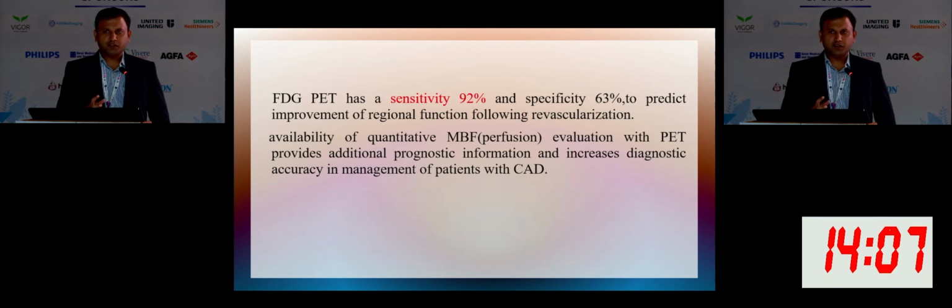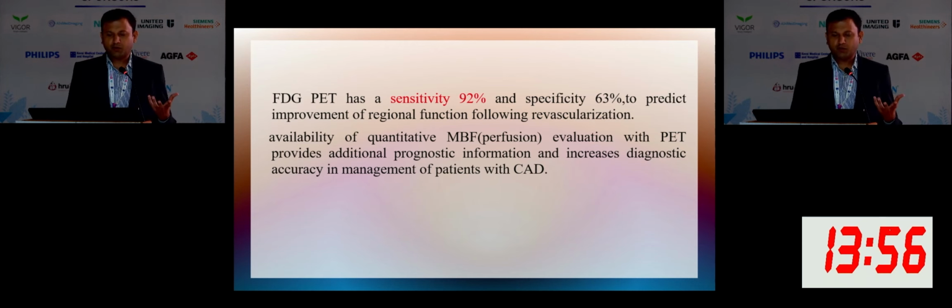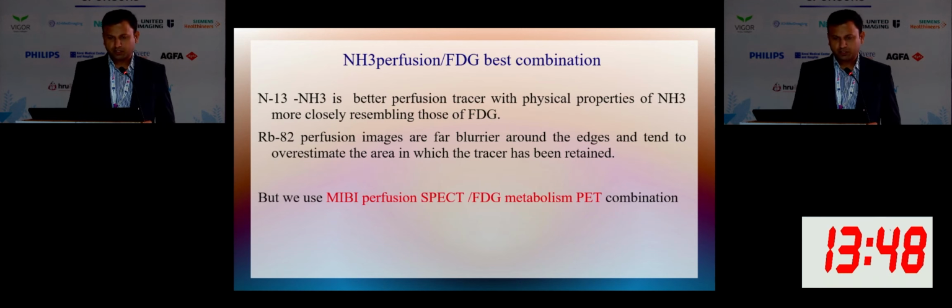So what is the sensitivity of FDG PET? It has a high sensitivity, that is 92%, but specificity is low, mainly to predict the improvement in LV function after revascularization. And another thing, we have quantitative myocardial blood flow with perfusion tracers. So it helps in additional prognostic information also, and increases the diagnostic accuracy.